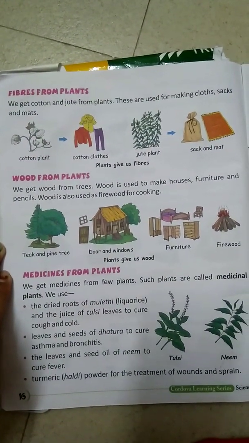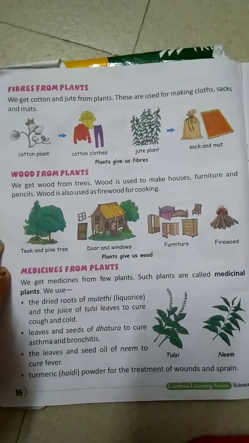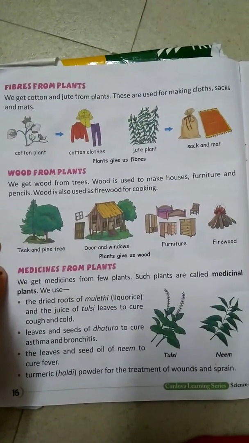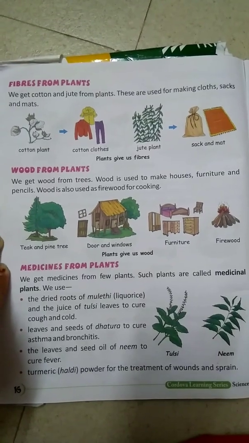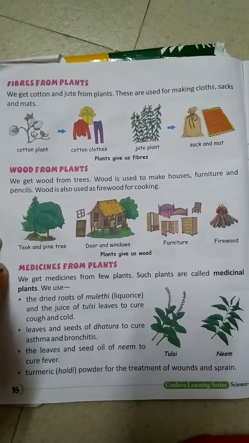Wood from plants. We get wood from trees. Wood is used to make houses, furniture, pencils. Wood is also used as firewood for cooking.